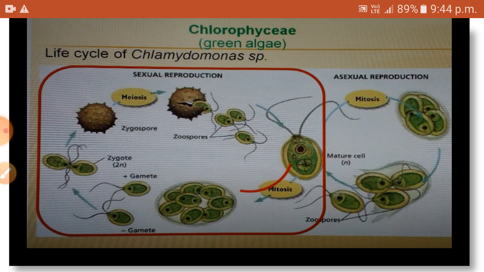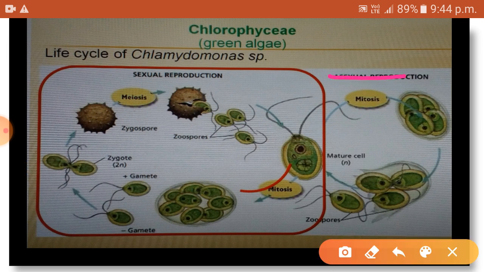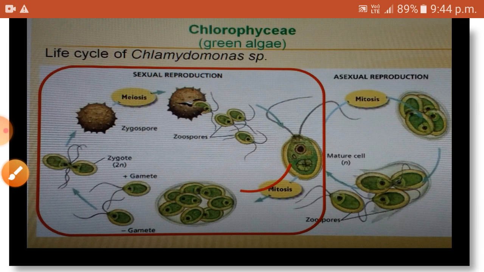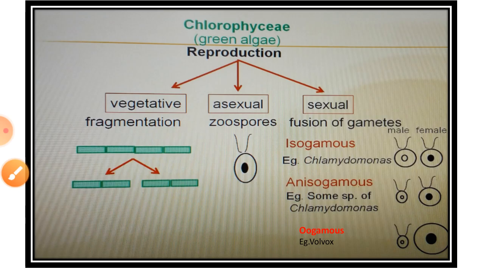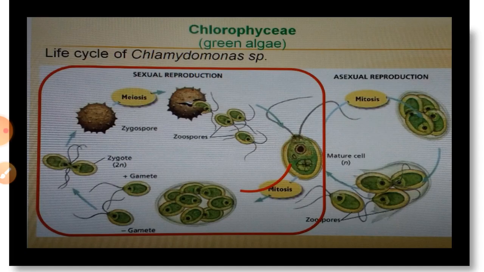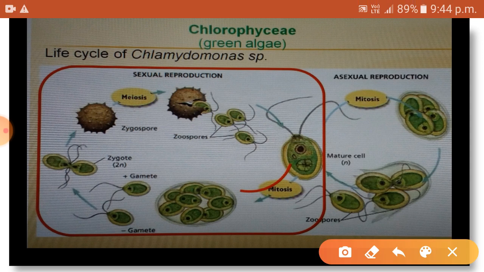So the asexual reproduction. In asexual reproduction, what happens? A mature cell undergoes mitosis division and forms zoospores in a structure called zoosporangium.